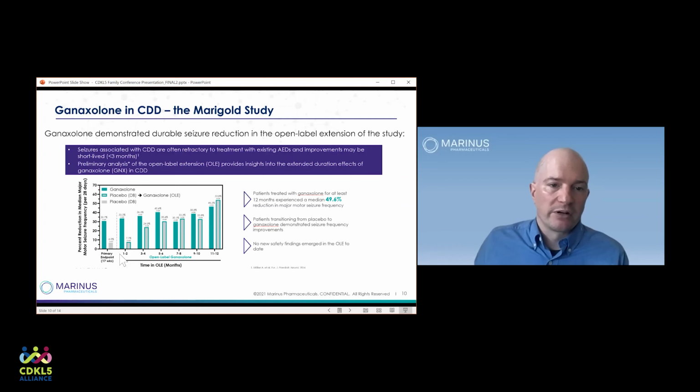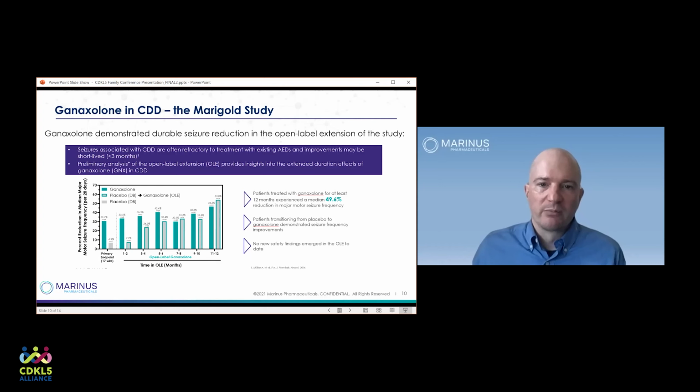The other thing that's very heartening to see is that the patients that were on placebo and did not have a very big reduction in their seizures started to have an improvement in their seizure control because they started the open label treatment. So that also suggests that the ganaxolone is effective, consistent with the double-blind data. So patients treated with ganaxolone for at least 12 months experienced a median 49.6% reduction in major motor seizure frequency.